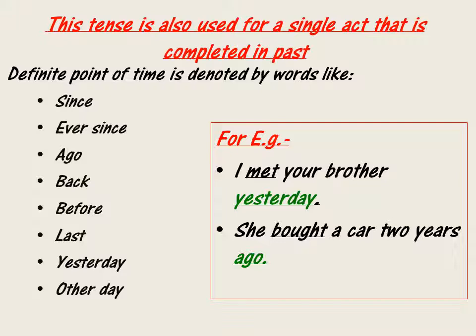The next sentence is, she bought a car 2 years ago. So the word bought is over here the verb, and ago is showing you a single act. It was a single act that happened in past and is over.